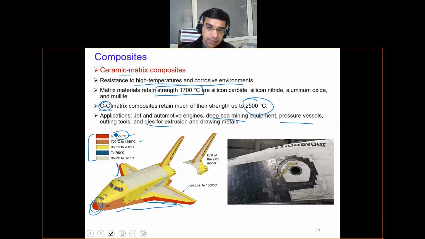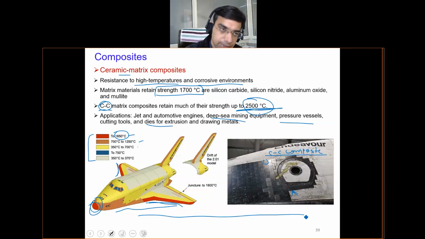At these regions we have tiles which are made up of carbon-carbon composite. This is a CMC, that is, a ceramic matrix composite. These black tiles that you see are made up of this material. Since they can retain strength up to 2500 degrees centigrade, they become a heat barrier for this type of application. This is one of the very typical applications where ceramic matrix composites are used.